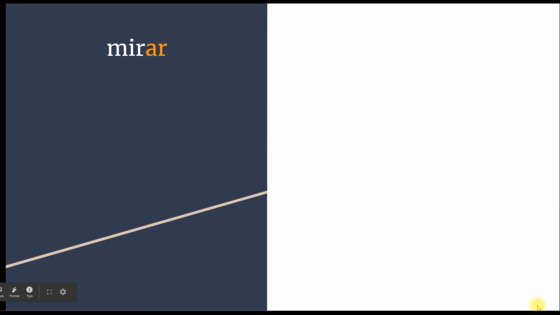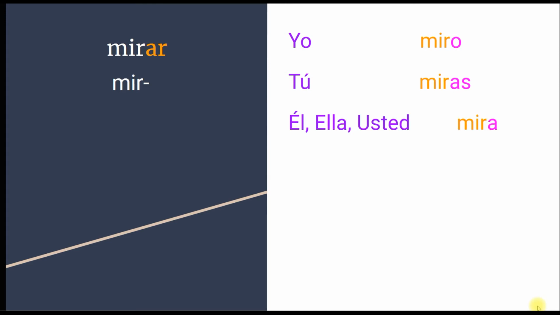Another example is mirar. That's the infinitive form. And how do you find the stem of the verb? Well, you just take off the AR. Mir. Yo miro. I look, or I see. Tú miras. You see. Él, ella, usted mira.